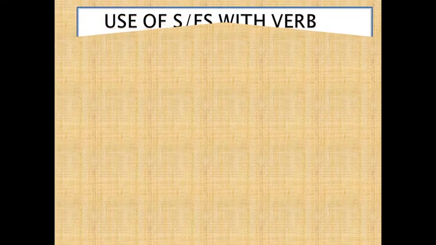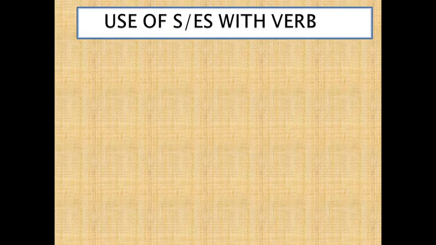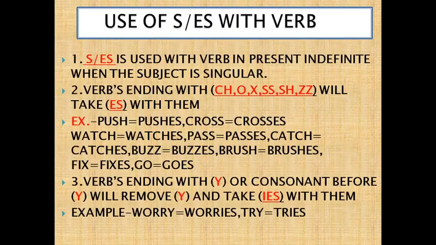Next one, dear friends, how to use s and es with the verb. S, es is used with verb in present indefinite when the subject is singular. Verbs ending with ch, o, x, ss, sh, z, double z, they will take es with them like push, pushes, cross, crosses, watch, watches.